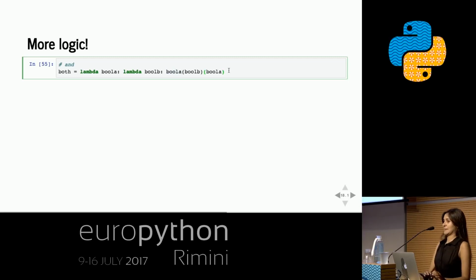Feel free to play with this on your own time. I think that's the only way to wrap your head around it. Okay, if bool A is true though, then we'll pick bool B and see what bool B does.